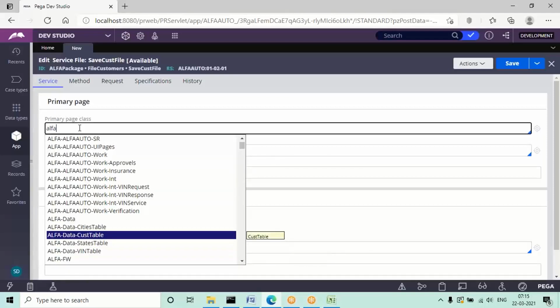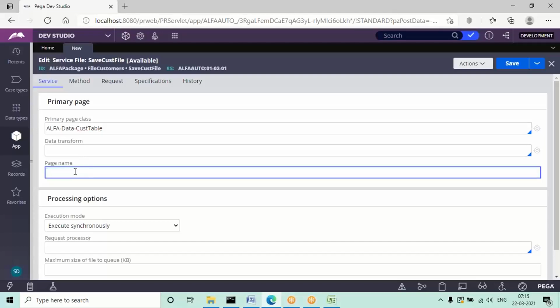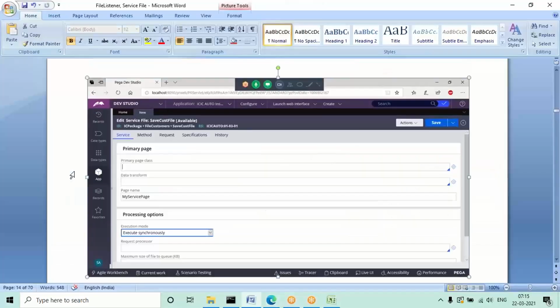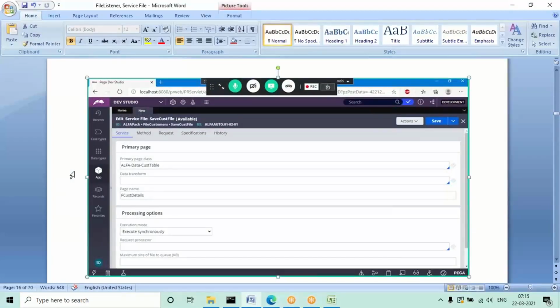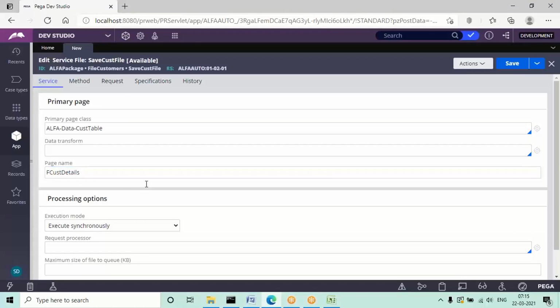So data hyphen customer table, and page name actually you can give any name. So I'm giving some page. By default, you'll be getting my service page in everything. So you can give some different name. I'm giving it as customer details. Now go to the method tab.